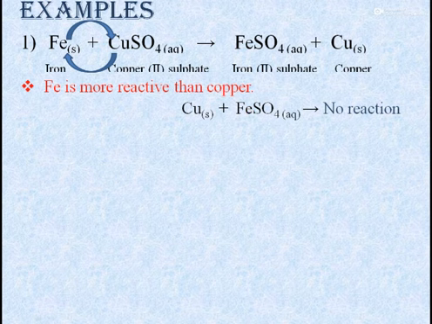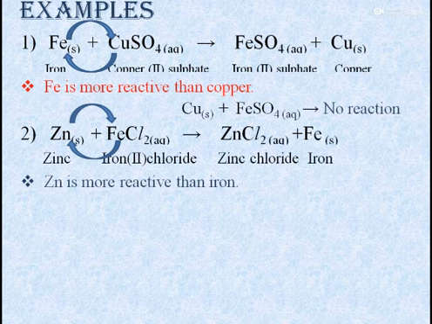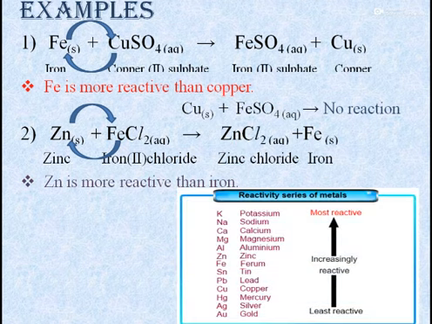Another example is between zinc metal and iron(II) chloride, and it will form zinc chloride and iron. Since zinc is more reactive than iron, what will happen? That zinc will displace iron from its position and will form a new compound which is called zinc chloride. Now, how can we determine that some metals are more reactive and some metals are less reactive?